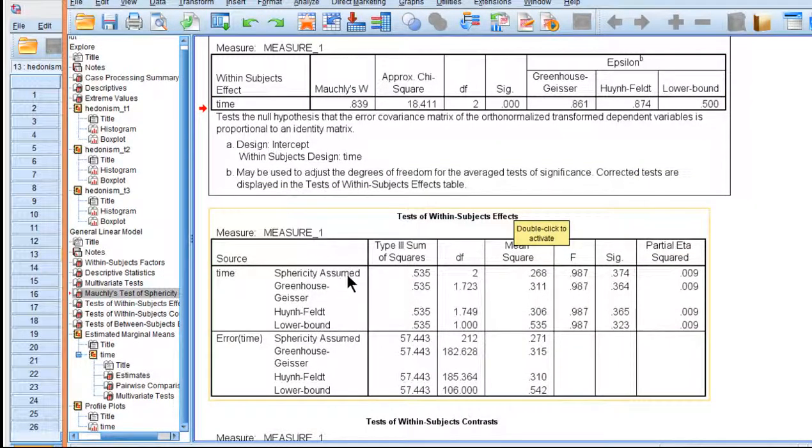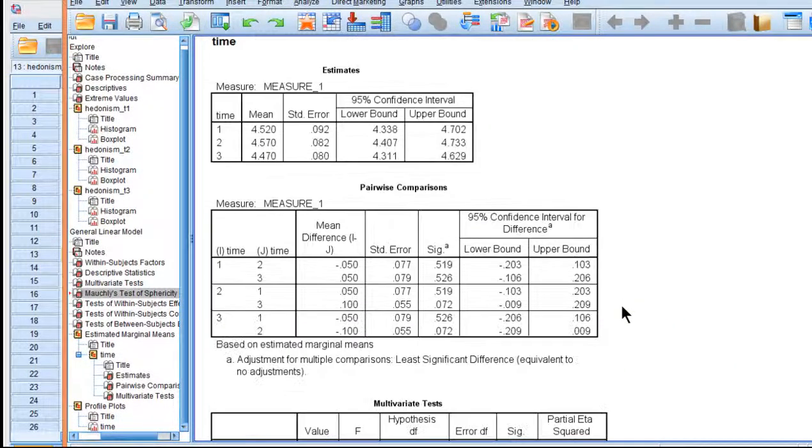I've got to skip sphericity assumed, and actually we've got the Huynh-Feldt analysis with an F-value of 0.987 and a p-value of 0.365. And the eta squared is 0.009. Very, very small effect size. It's also not significant statistically. So let's look at the planned comparisons.